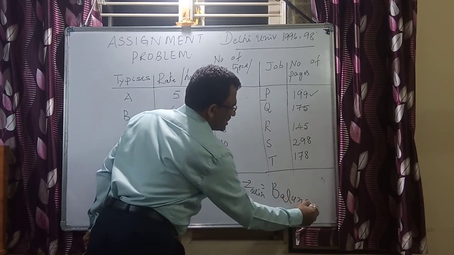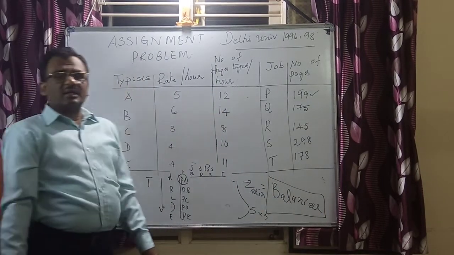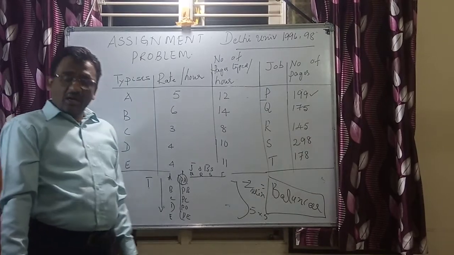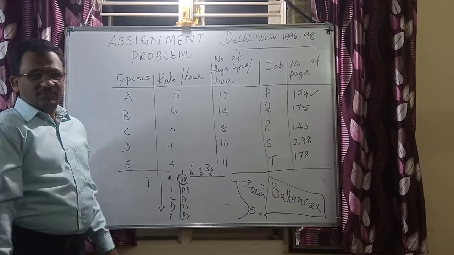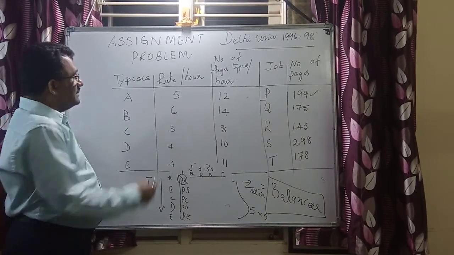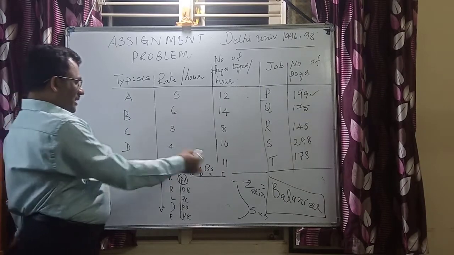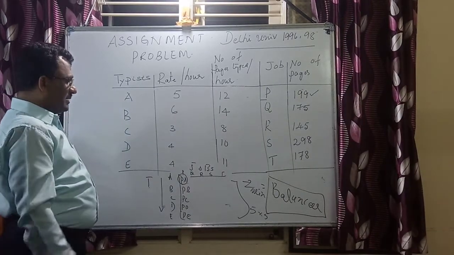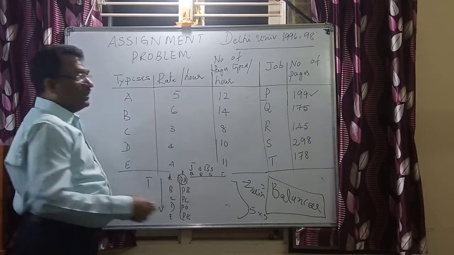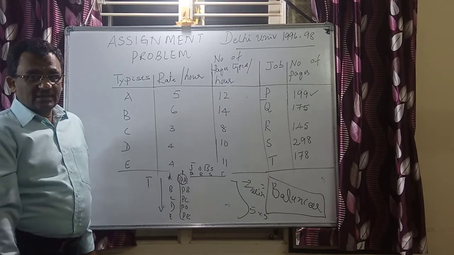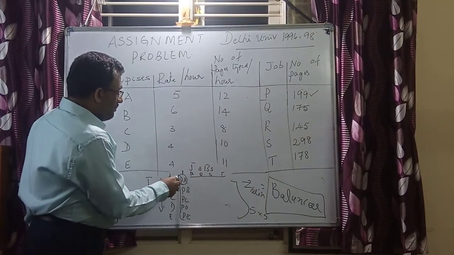First, this needs to be identified: whether the given assignment problem is balanced or not balanced, because for balanced or unbalanced the procedure is going to be a bit different. Now we have identified that. By making use of this data, I can construct a matrix of allocation, a 5 cross 5 matrix, PA, PB, PC, PD, PE, like that. Again, I'm going to have each and every cost allocation. I can say here P to A.